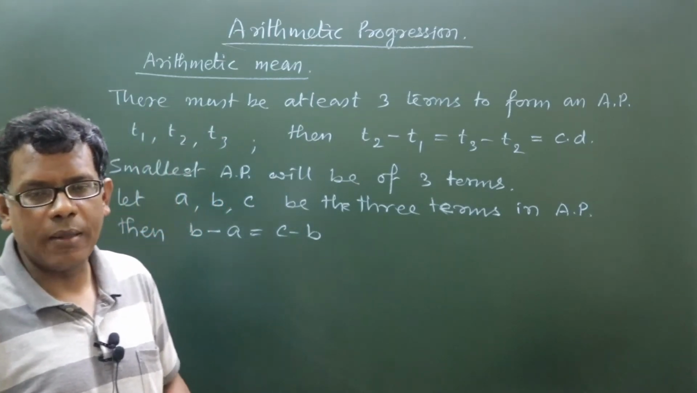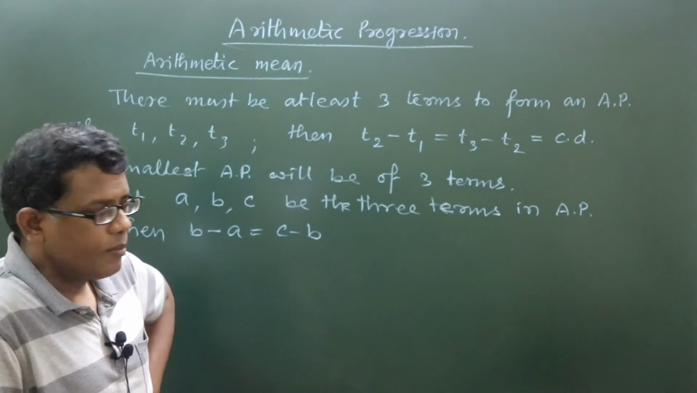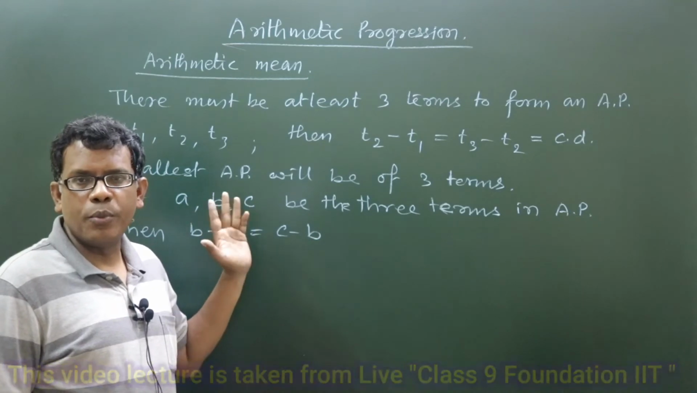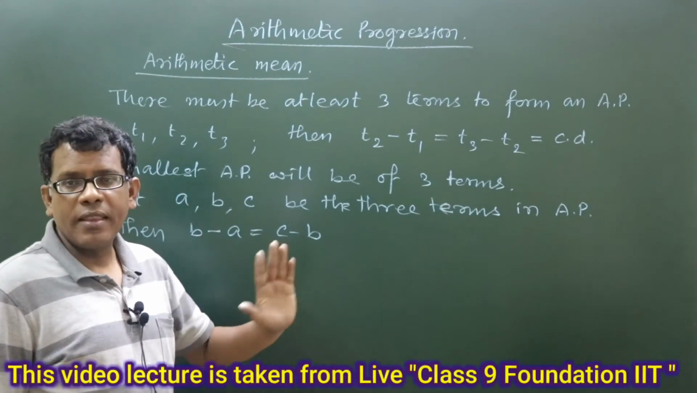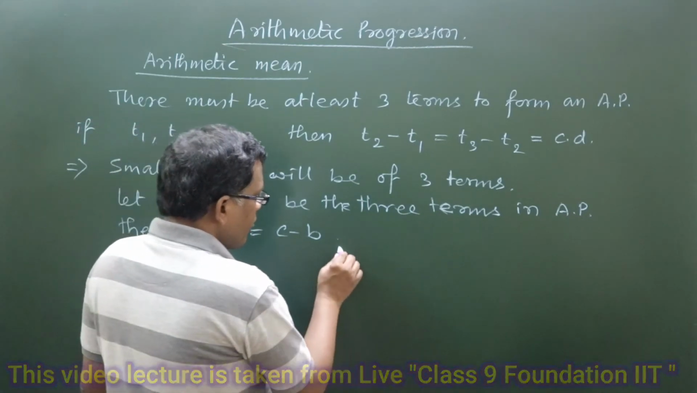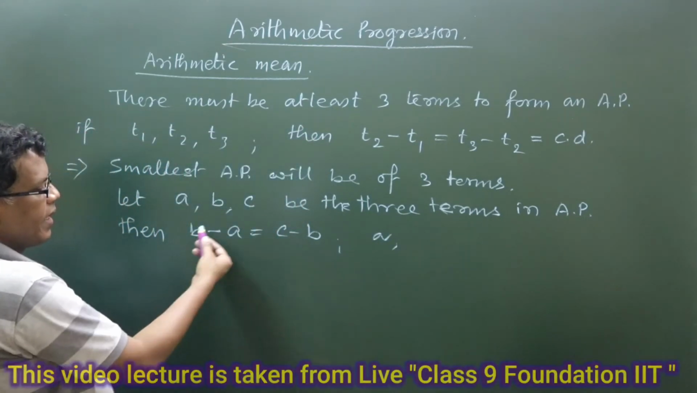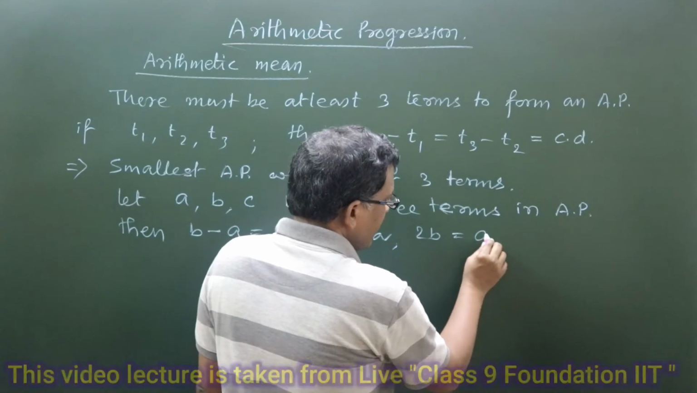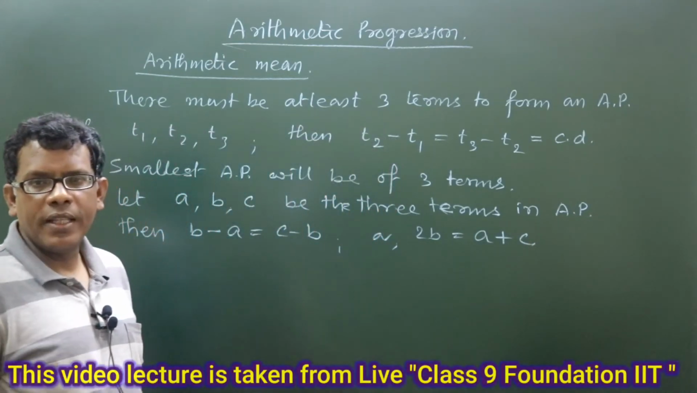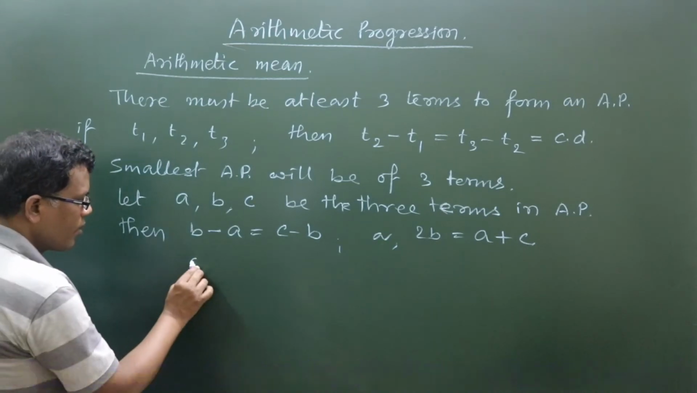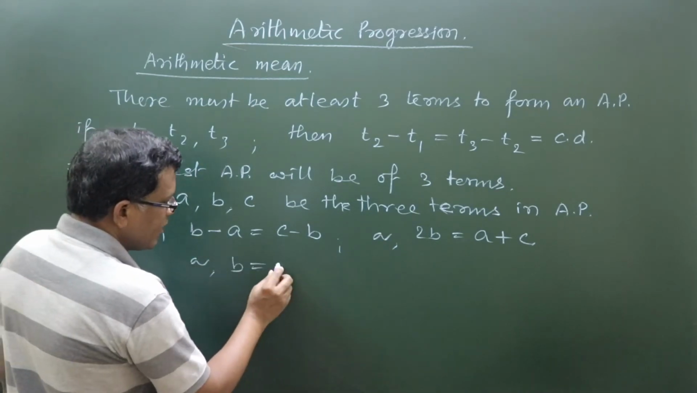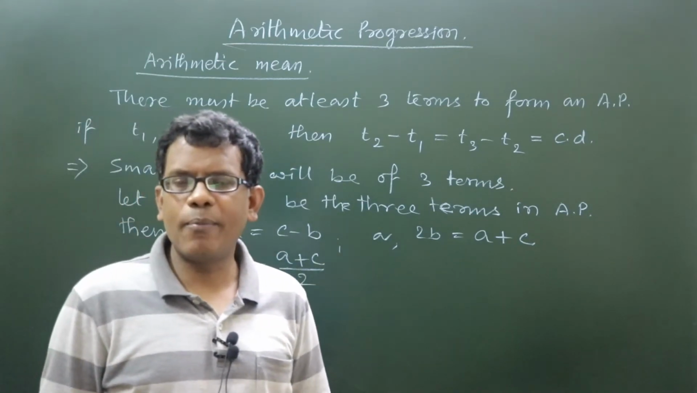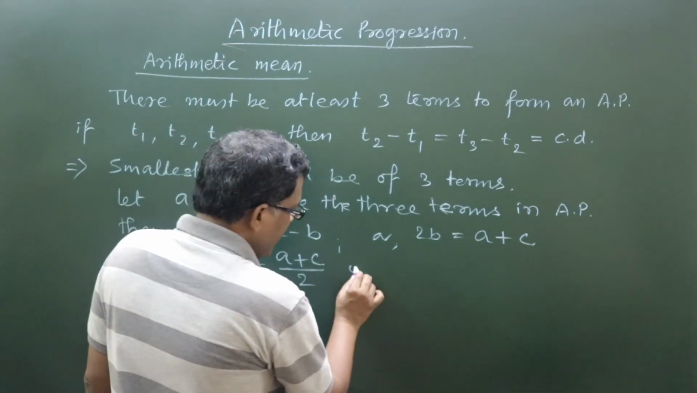So two such differences can be found between consecutive terms, and if these three are assumed to be forming an AP, then of course B minus A must be equal to C minus B. From this we can further write, taking B to LHS and A to RHS, 2B equals A plus C, from where we can simplify it like B is equal to A plus C by 2.